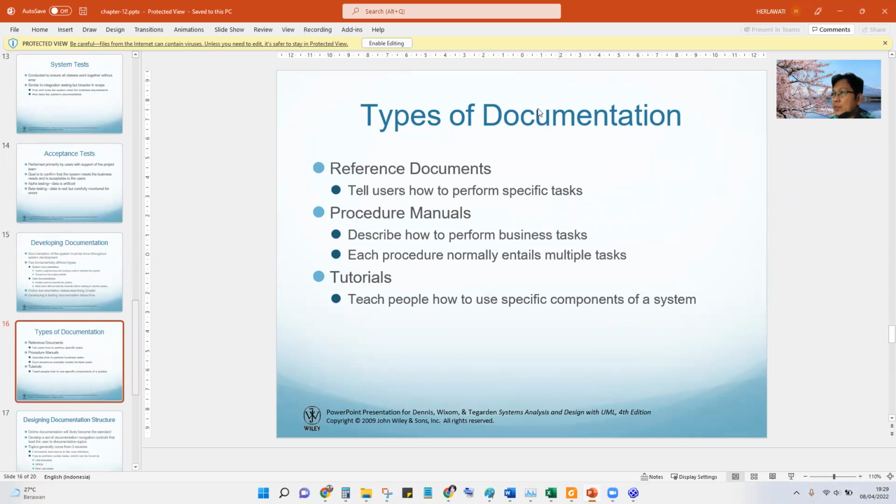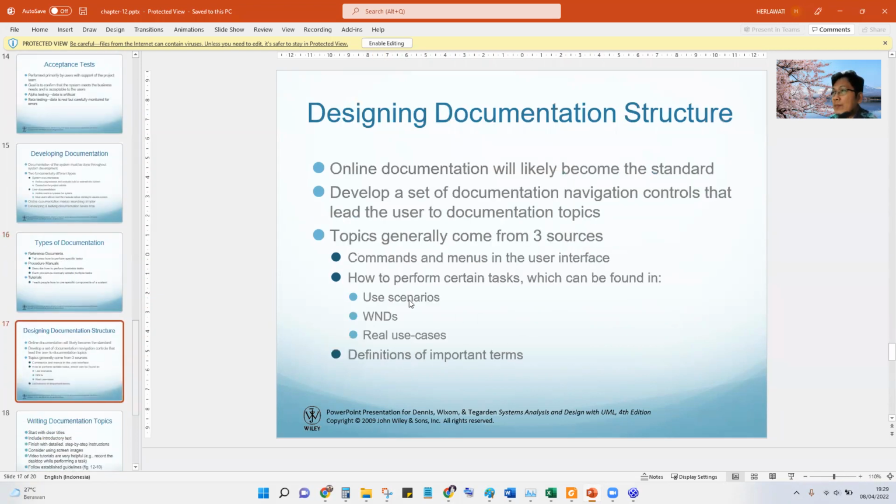This is the type of documentation: the reference, SOP, procedure manuals, and also maybe using video, a movie. This is tutorials. This is how to structure it.